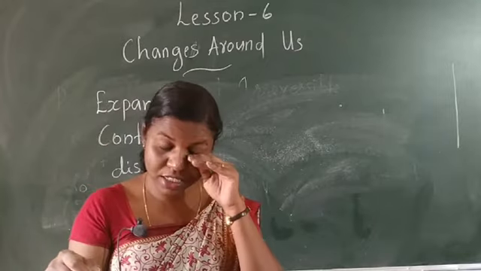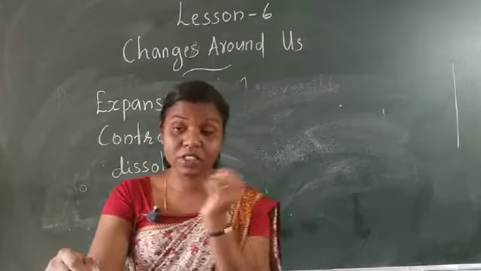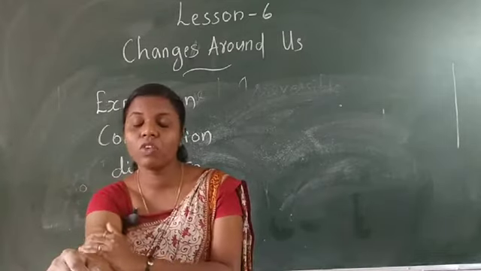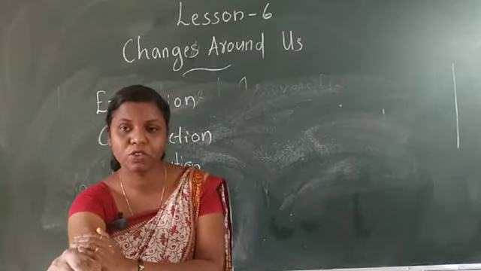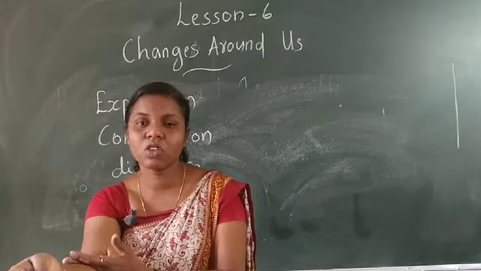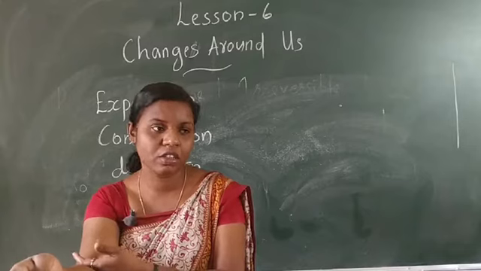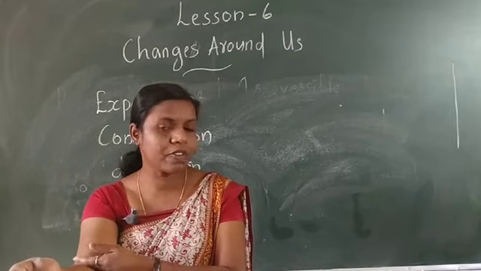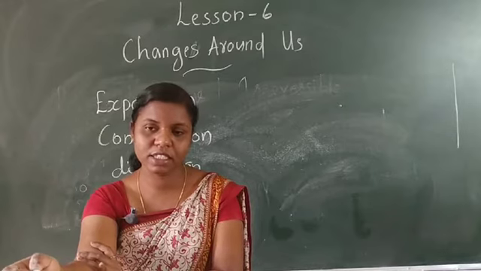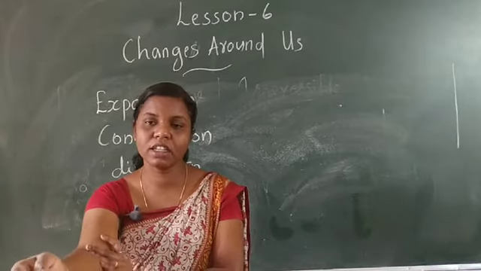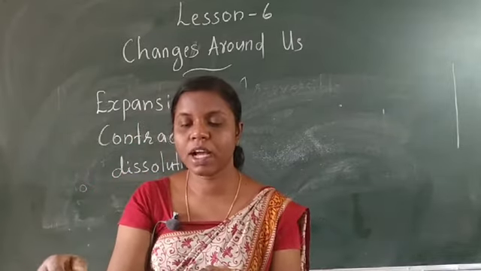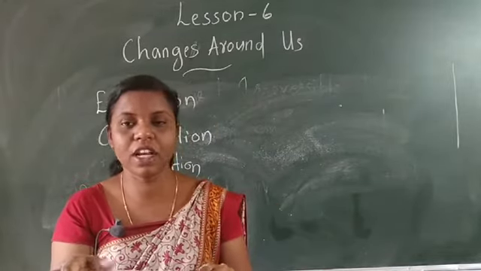You have to say some examples. First one is a plant growing on a tree, then maybe we grow into a big man, our hair grows, nails grow, and the body grows taller. These are different types of changes, reversible changes and irreversible changes. Okay, this chapter is finished. You have to read well and study well.